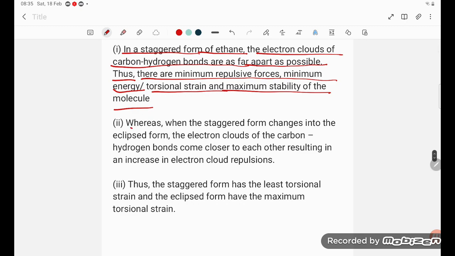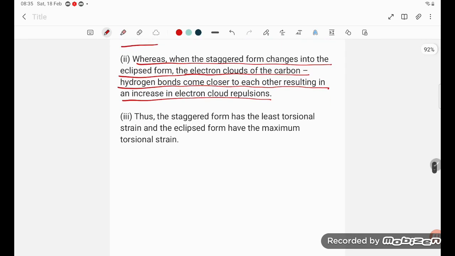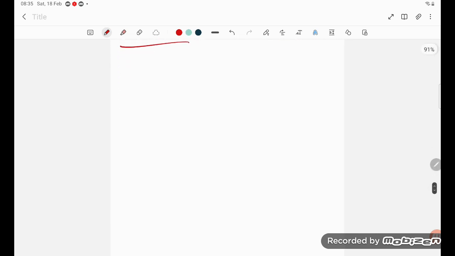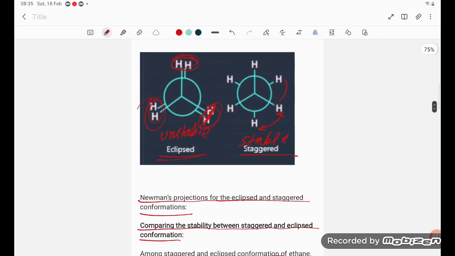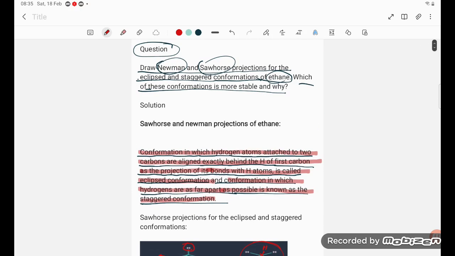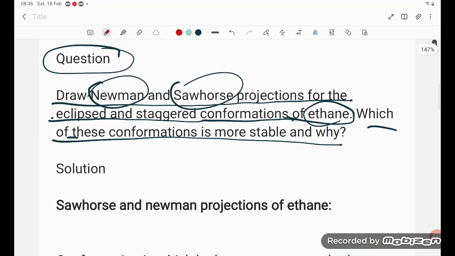Whereas when the staggered form changes into the eclipsed form, the electron clouds of the carbon-hydrogen bonds come closer to each other, resulting in an increase in electron cloud repulsion. Thus, the staggered form has the least torsional strain and the eclipsed form has the maximum torsional strain. This is the answer. I hope it will be easy for you to understand, students. Thank you very much for watching.